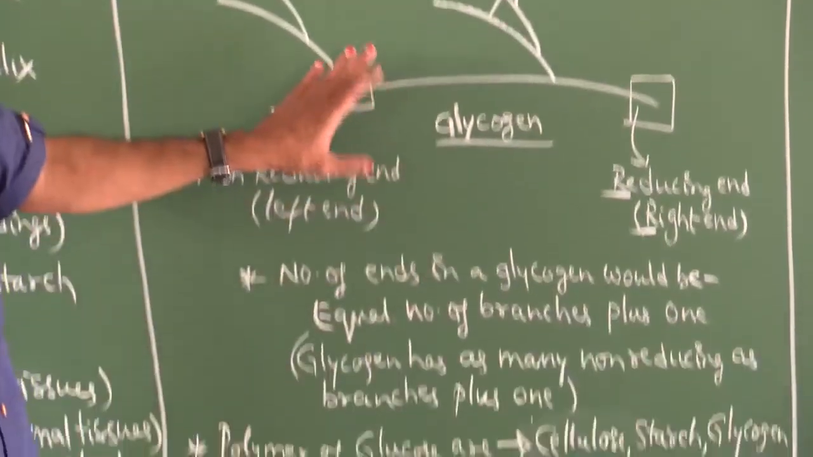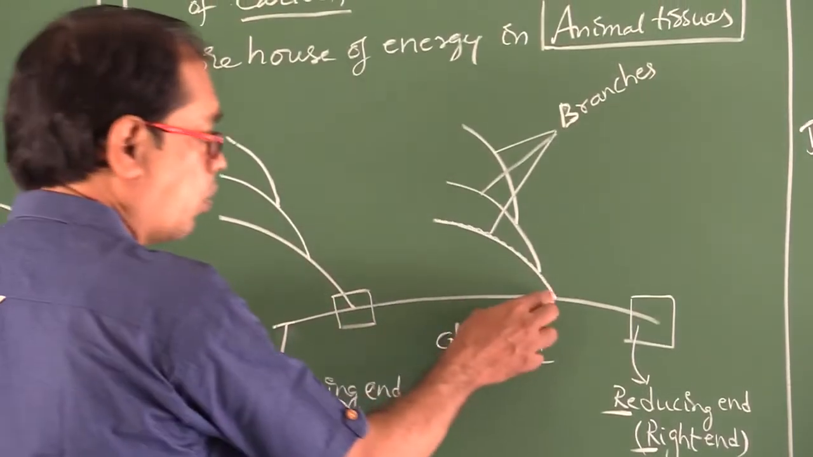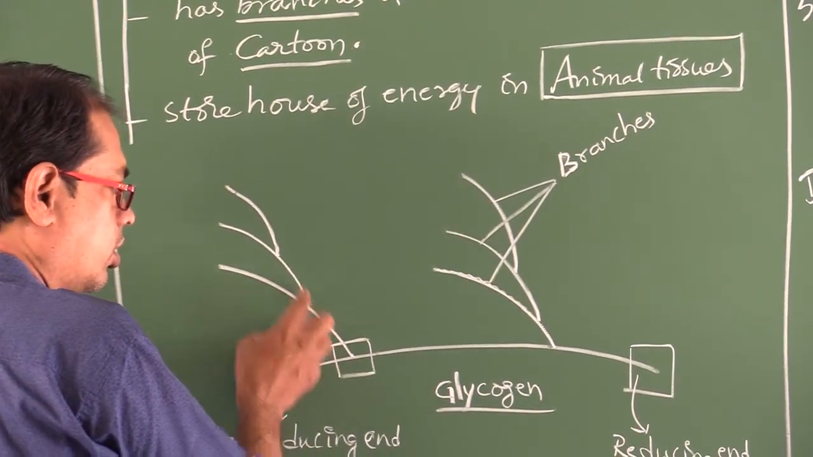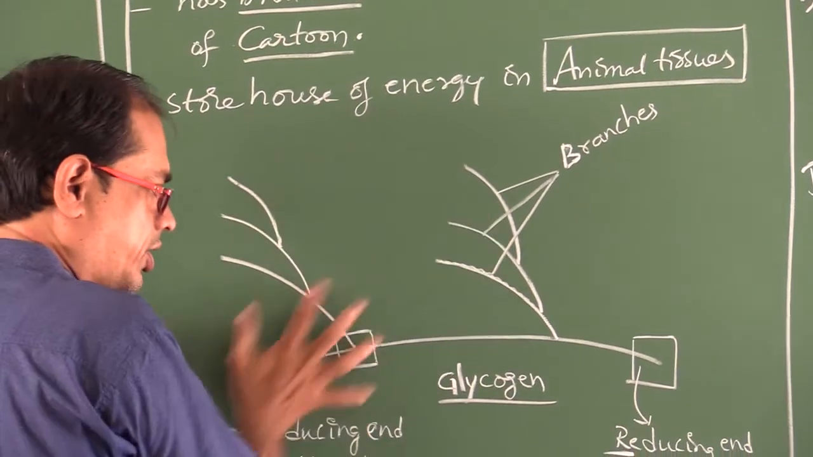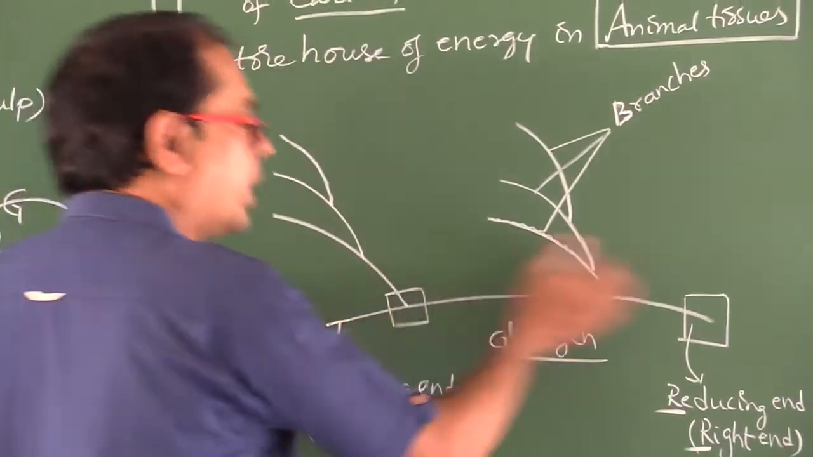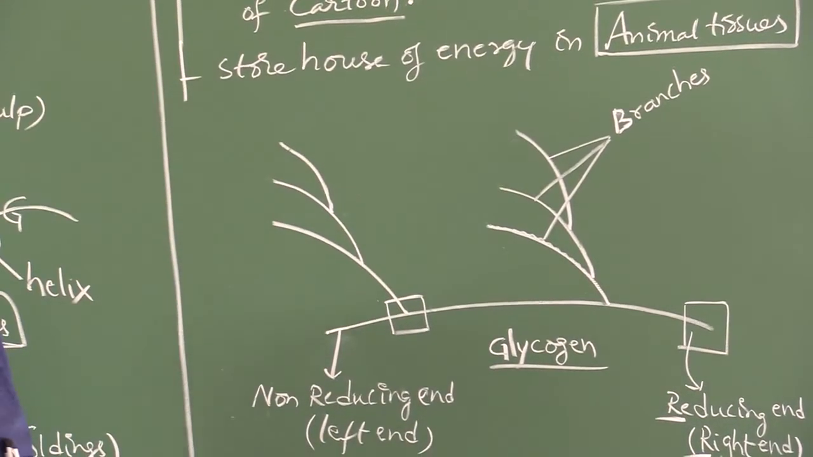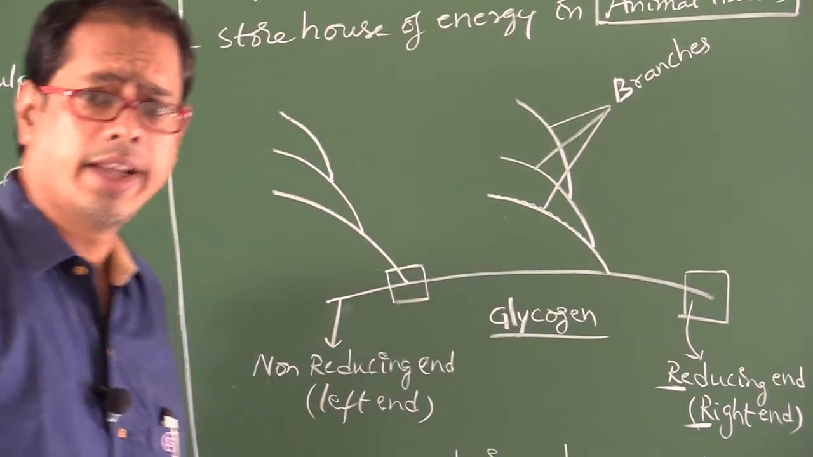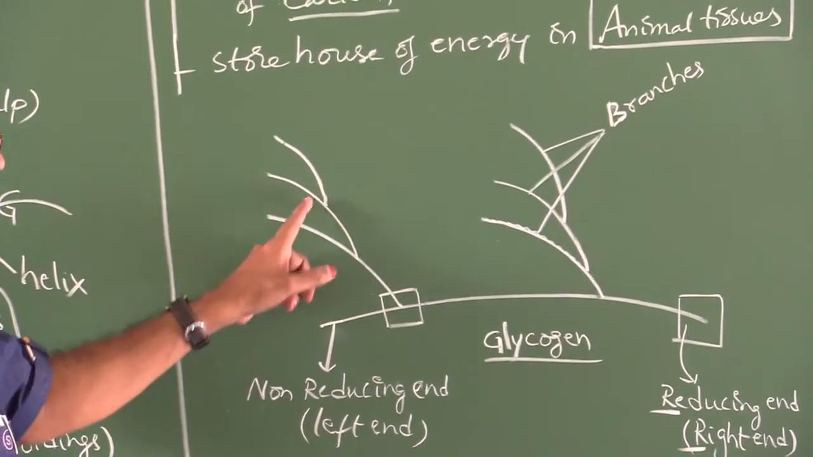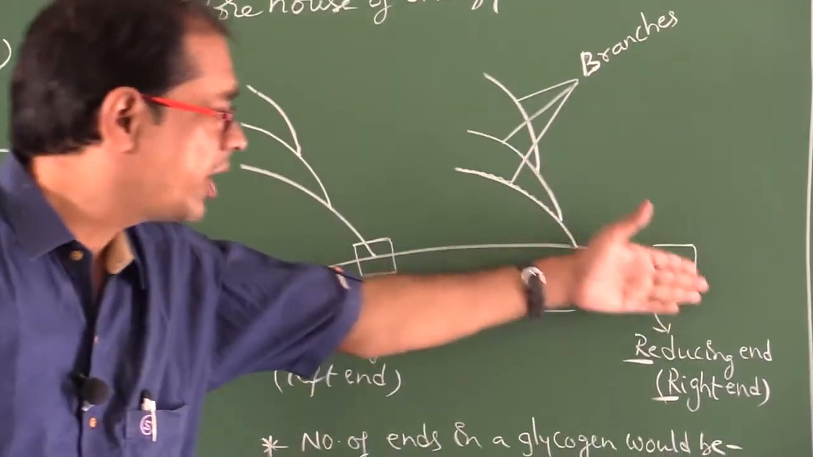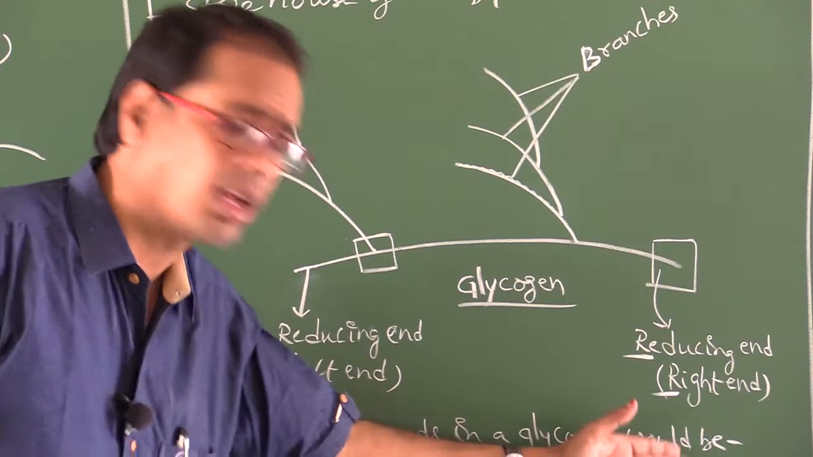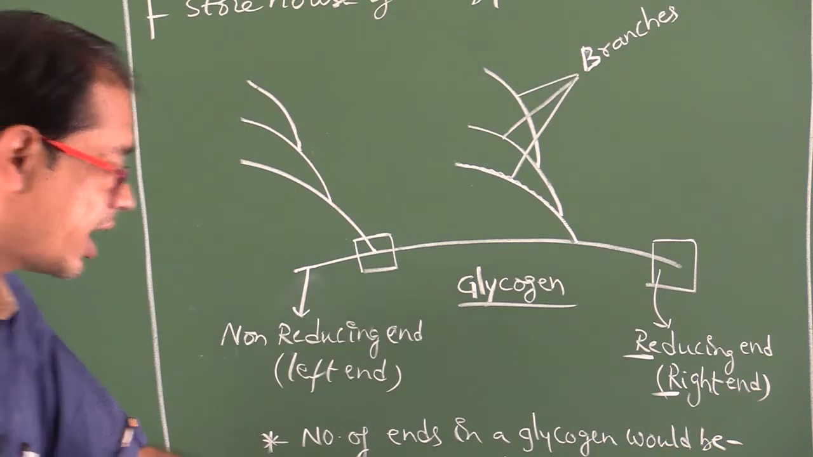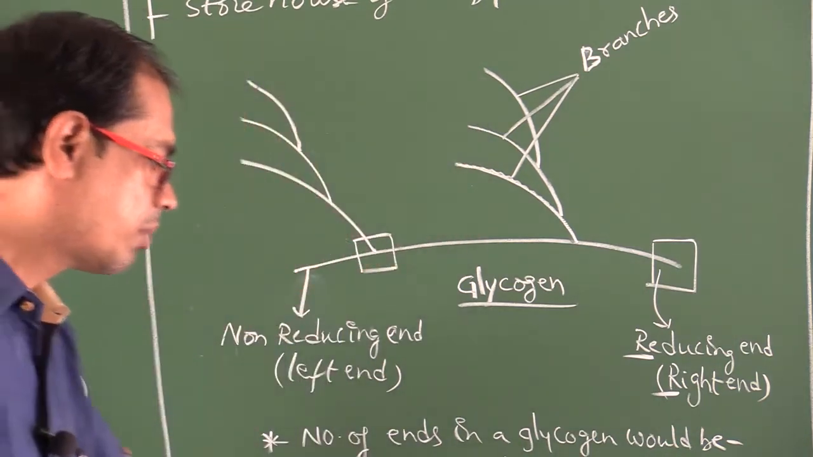According to this given diagram, one branch, second branch, third branch: 1, 2, 3, and 3 plus 3 is 6. 6 are non-reducing ends plus 1. Number of ends in this glycogen molecule means 6 plus 1, equal to the number of branches plus 1. This 1 will be considered as the reducing end. That is, glycogen has as many non-reducing ends as branches plus 1.